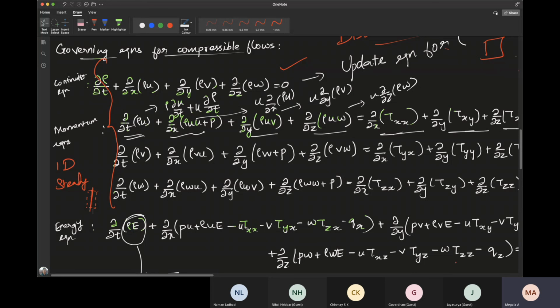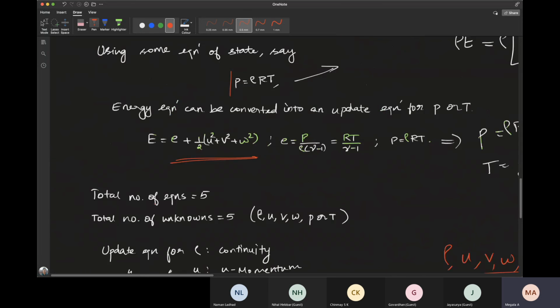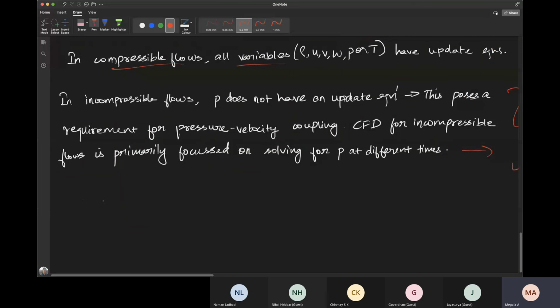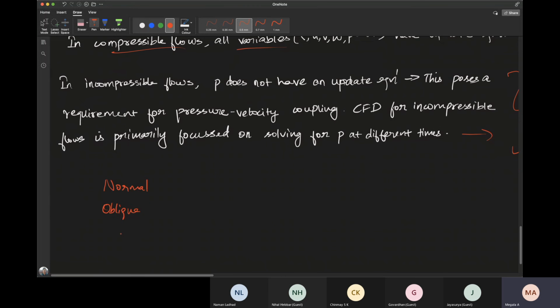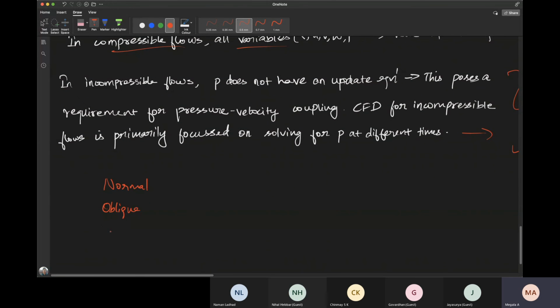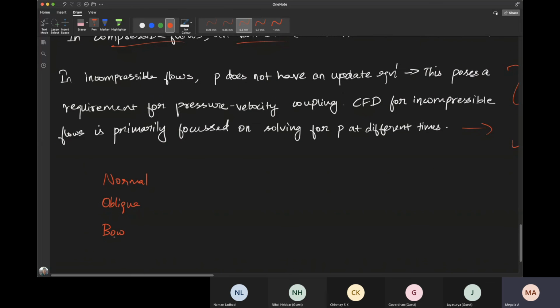All these shocks are essentially analyzed by making these simplifications, and then they study the properties of the shocks. When you go for different types of shock, you have normal and oblique shocks, and you have bow shock, and many different types such as carbuncle shocks.